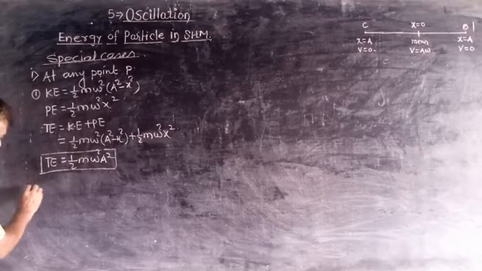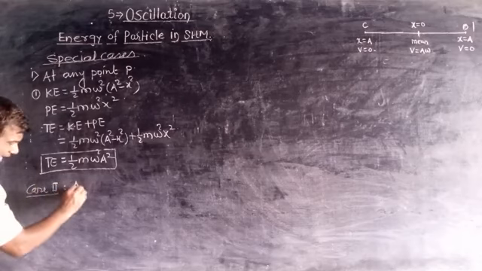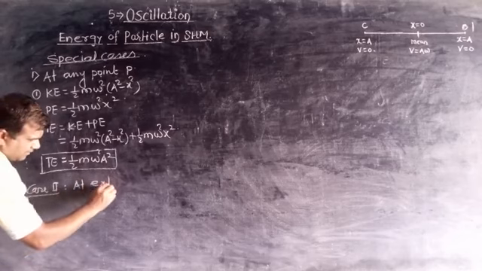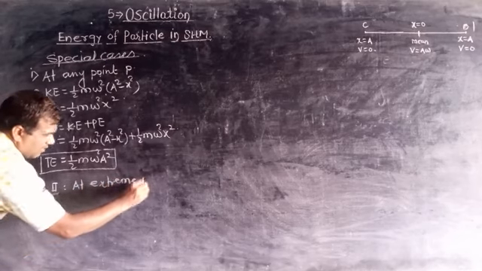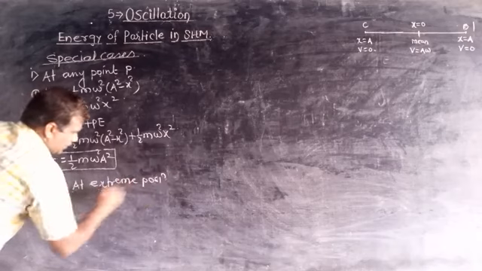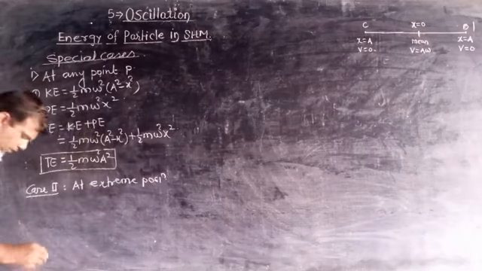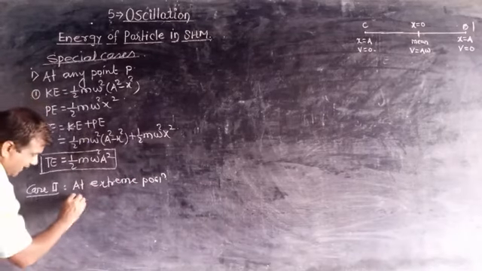Case 2, at extreme position. So at extreme position, what is the value of displacement?